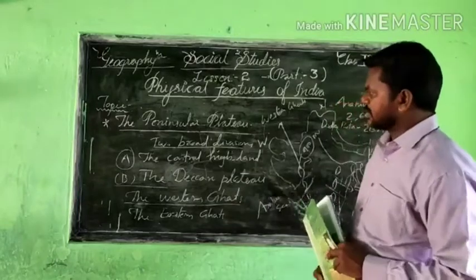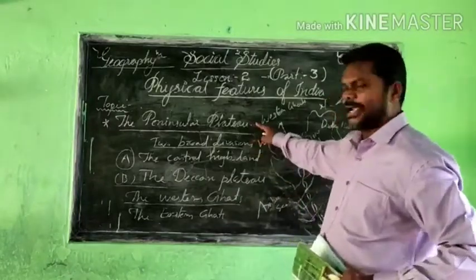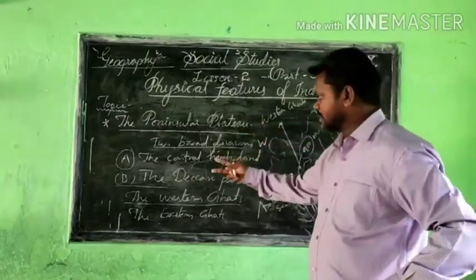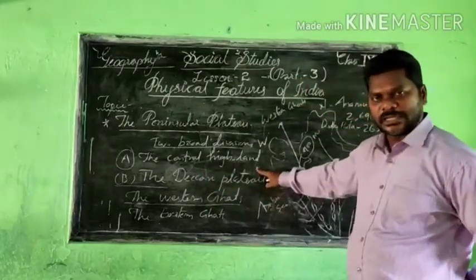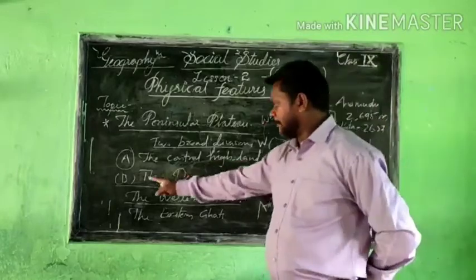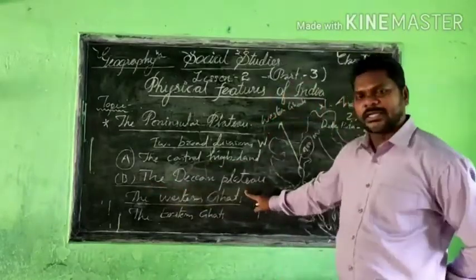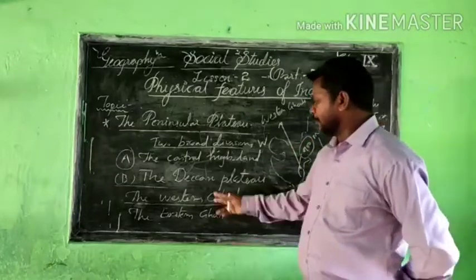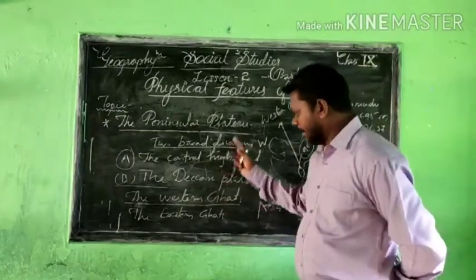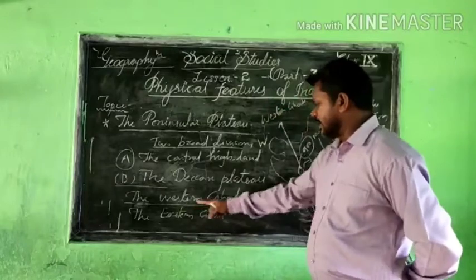So today we discussed the Peninsular Plateau, and the Peninsular Plateau has two different broad divisions. The first one is called the Central Highland, and I have explained the location of the Central Highland. The B point is called the Deccan Plateau, and I mentioned its location very clearly. Then again we discussed, from the same topic, the Western Ghats and Eastern Ghats.